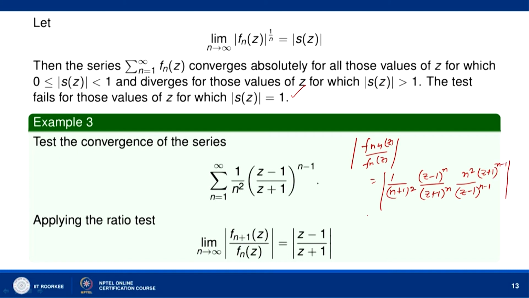So, this will be equal to n square divided by n plus 1 whole square, and we will get here mod of z minus 1 divided by z plus 1.